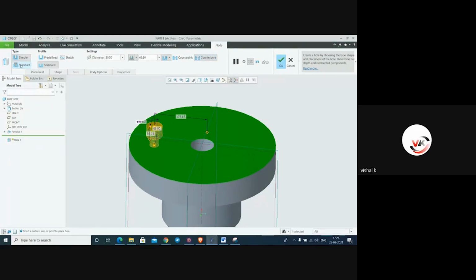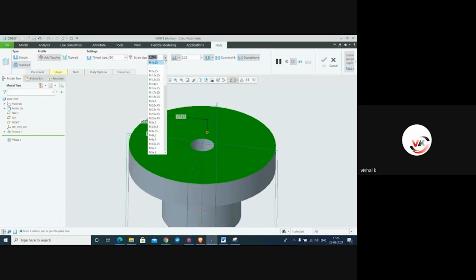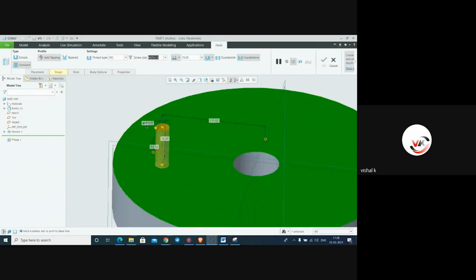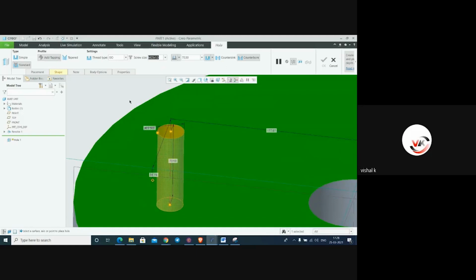If we want to make it a standard threading, just select this and select type. Here it is the number, M1, M2, M3, whatever bolt you require, you can select it from here. 1 into 25 into 0.15 I have selected here, and here it is showing the shape.